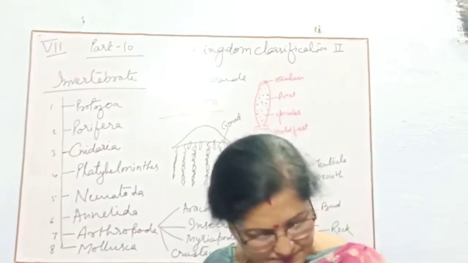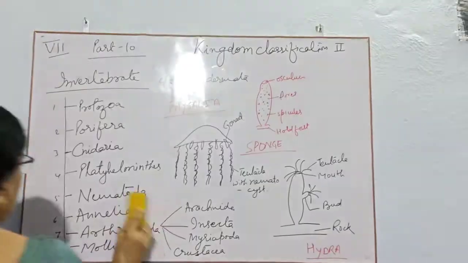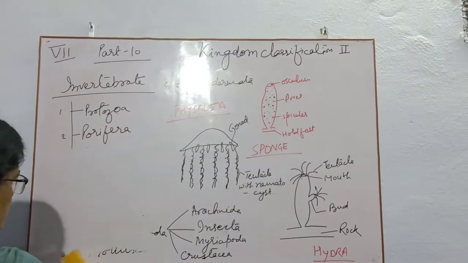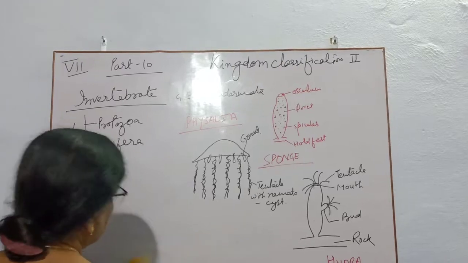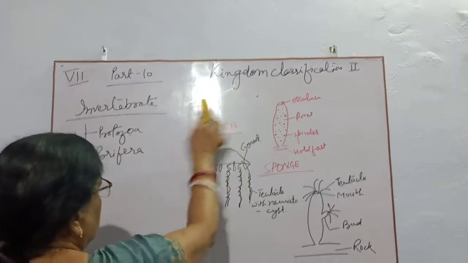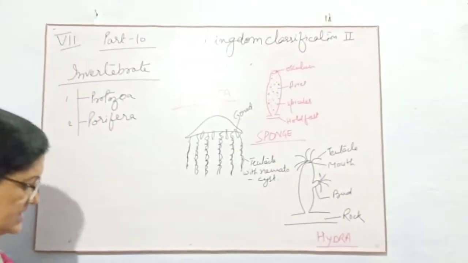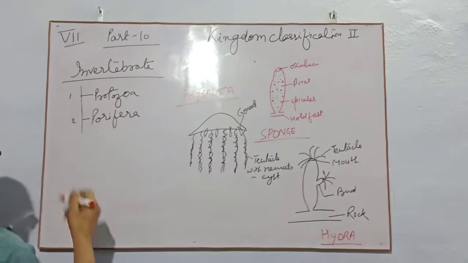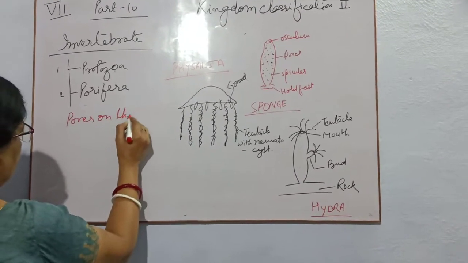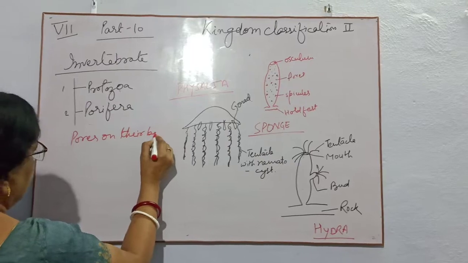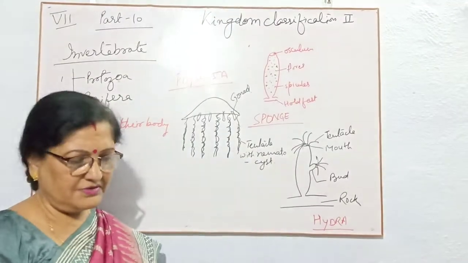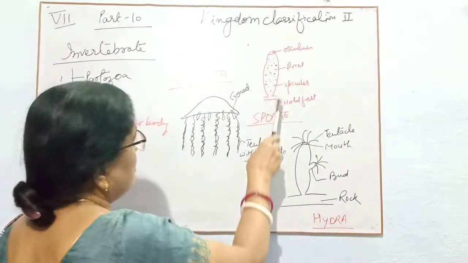So now children, today I will continue about the porifera. Amoeba I will continue afterwards. Now porifera, as the name suggests, the poriferans have pores on their body. That's why the name is given porifera. The example for porifera is sponge.